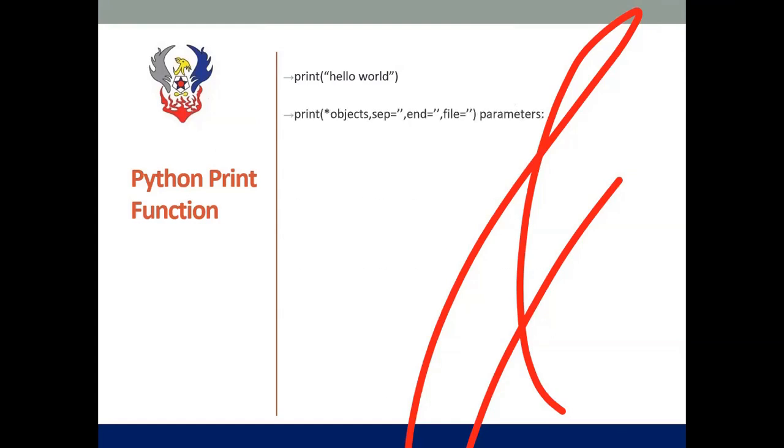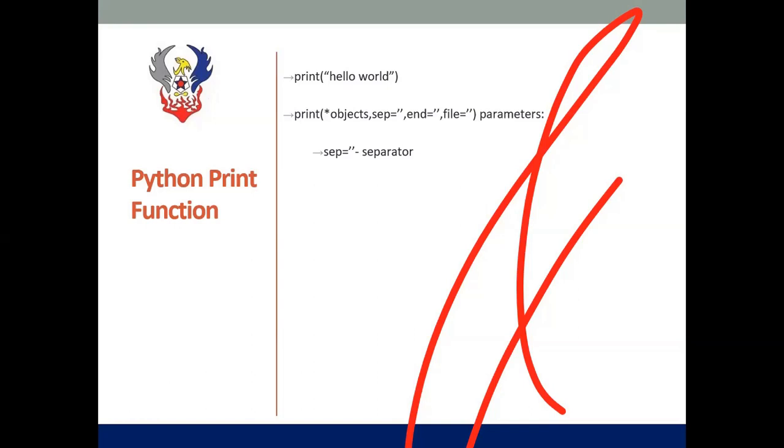Okay. Then the Python print function has some parameters like objects, separator, end, file, and flush. The objects are nothing but whichever we want to show to our user. Like if you want to show the output, if you want to show some messages, we will show them in the objects. And separator. A separator is used to separate the objects. I'm having multiple objects in the print function. If I want to separate them by some other symbol like colon, comma, full stop, or whatever symbol I want, I can make use of the separator parameter in the print function.